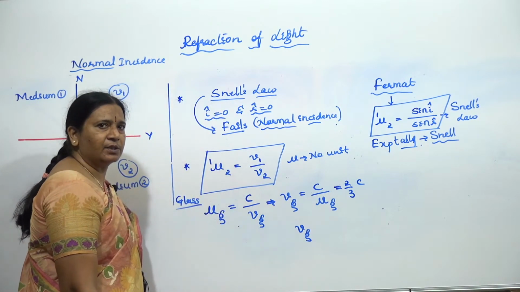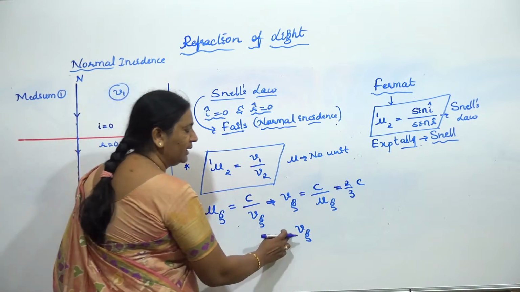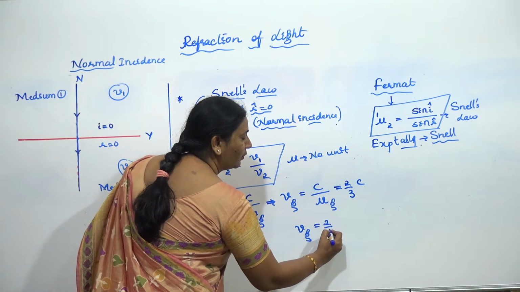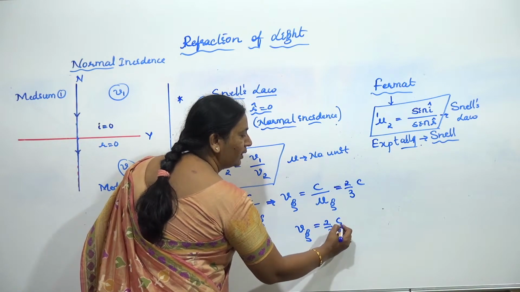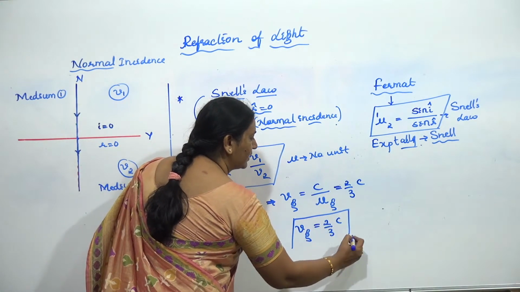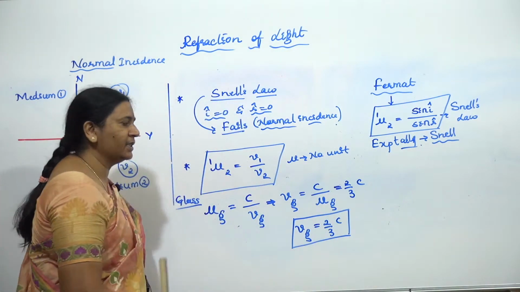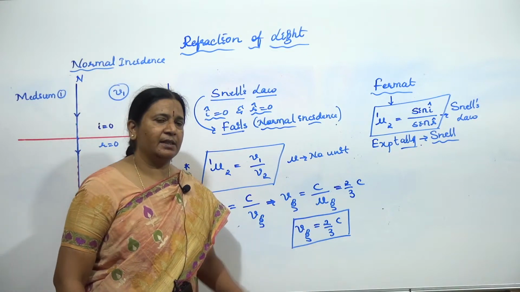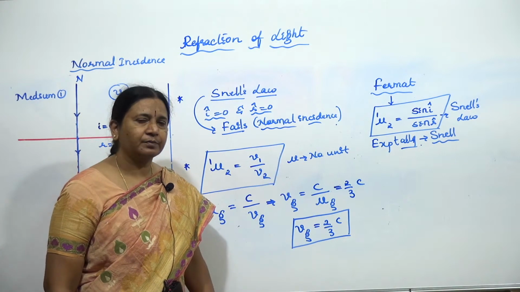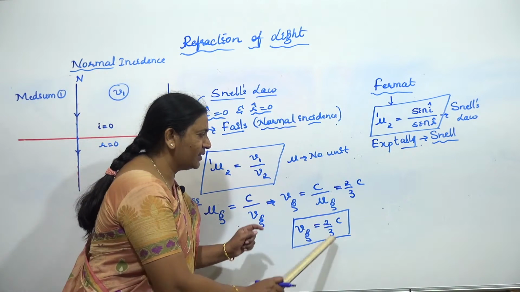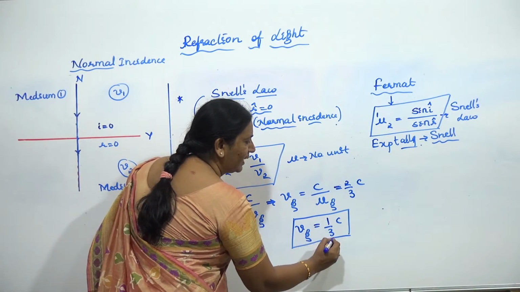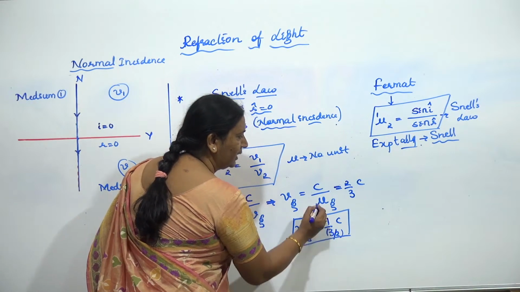Okay, velocity of light or speed of light in the glass medium we are having is what? 2/3 of speed of light in what? Free space. Means when the light enters from free space into any other medium, it goes on what? Decreasing. And what is this 2/3? Or I can write this as 1 divided by 3 by 2.